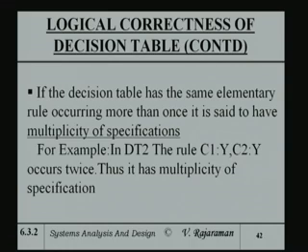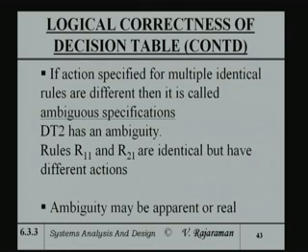C1 equal to S, C2 is Y occurs twice, that has got multiplicity of specifications. If actions specified for multiple identical rules are different, then it is called ambiguous specification. DT2 is an ambiguity.